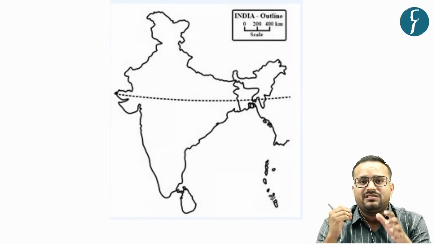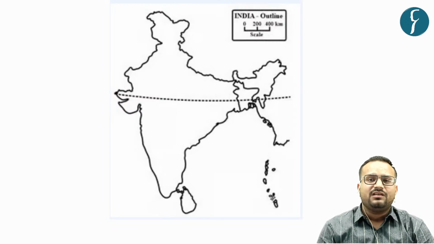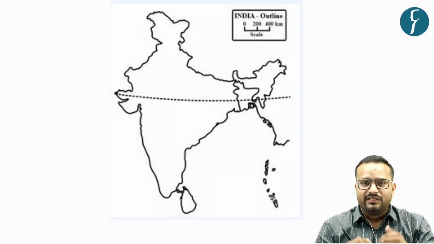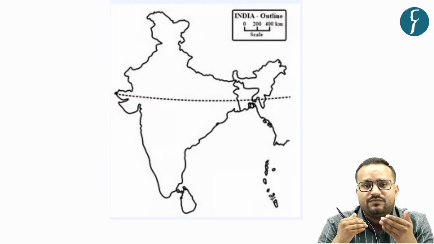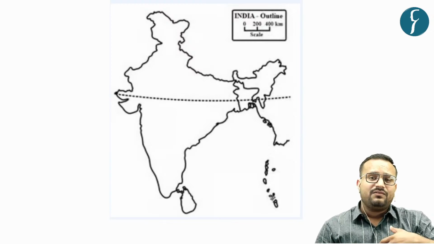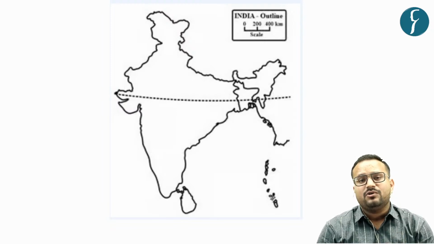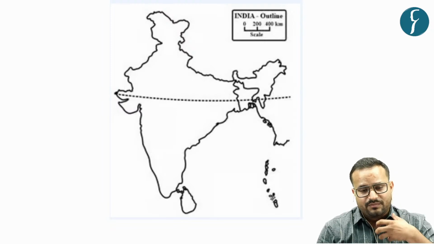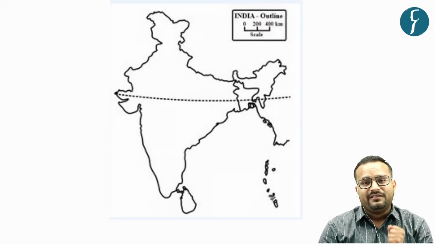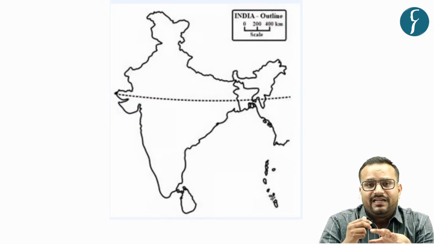Now, when you analyze the Indian monsoon, this is not a very modern phenomenon. It has been existing for years, so its analysis also has been going on for years. In this regard, there were some initial theories regarding how the Indian monsoon originates, how it travels across India, what its impact is and all those things. One of the earliest theories was the land and sea breeze theory.